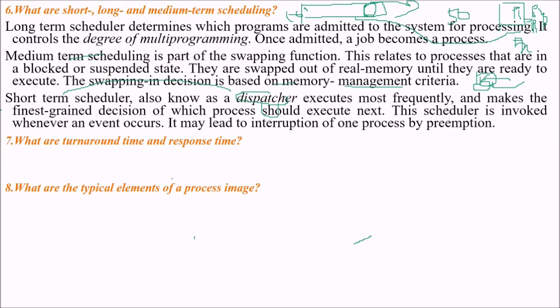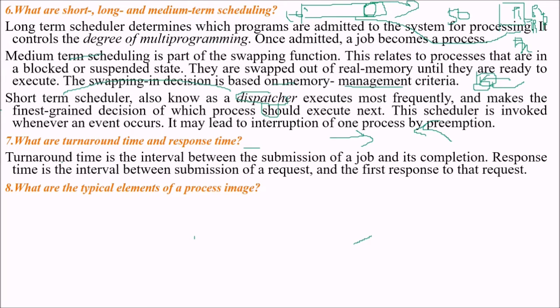What is turnaround time and response time? Response time is, once you submit a process, the time until the first acceptance or result comes. If you talk about turnaround time, it is the interval between the submission of the job and its completion. You submitted a job and now it is completed. In between, it might have been in CPU burst, it may be in input output. So once you submit it and then it completes, that time is turnaround time. While the response time is the interval between the submission of a request and the first response to the request.